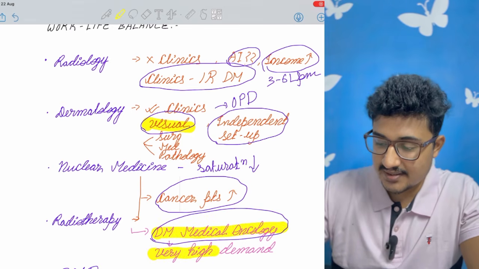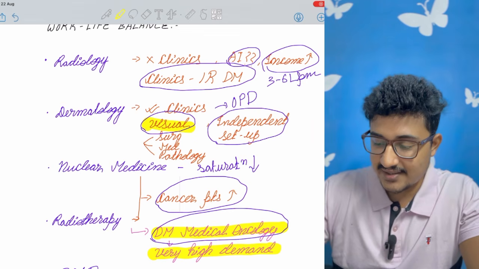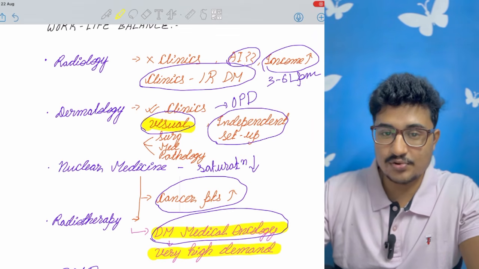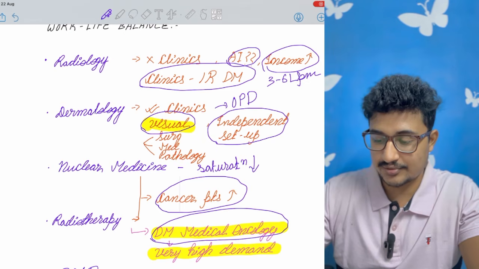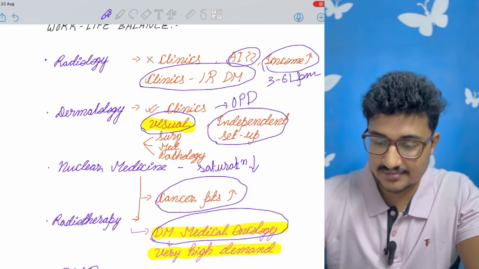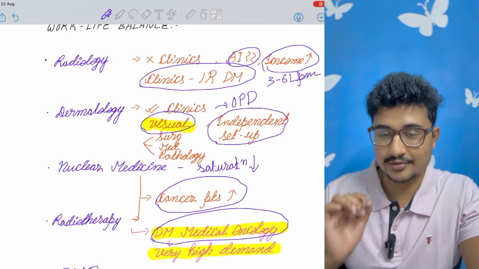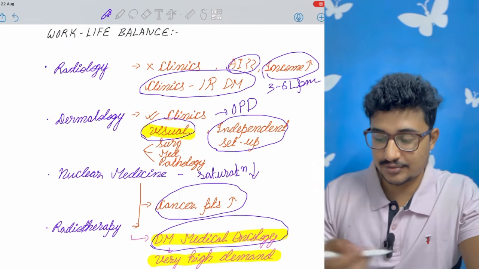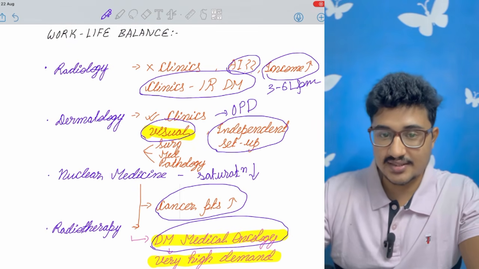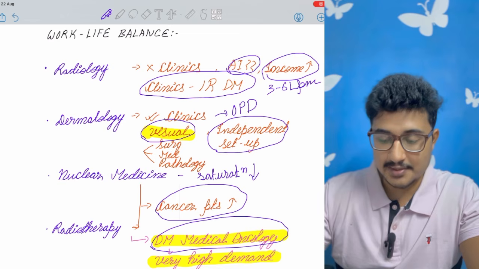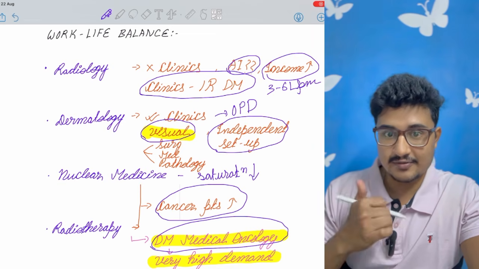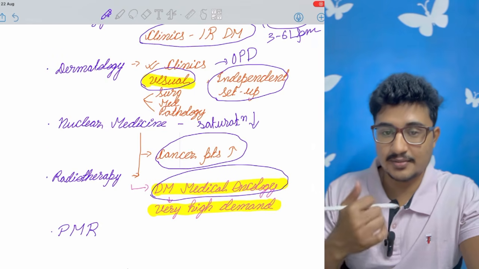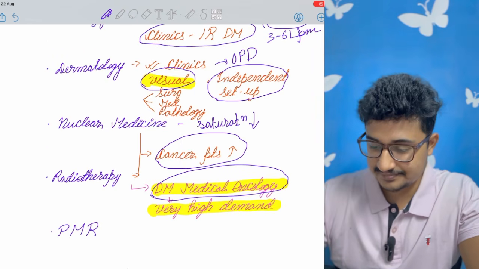Okay, DM medical oncology is in very high demand. Now oncology patients are so many, and even they can do palliative care also. The radiotherapy and medical oncology guys can do palliative care also. So it is a very high earning stream, and chemotherapy drugs are so costly, so medical oncology is really a very high earning and booming stream.